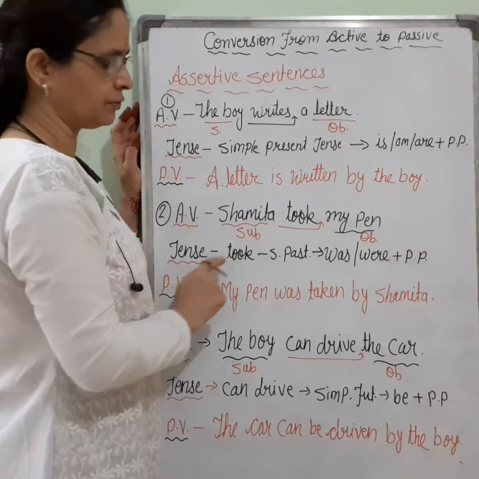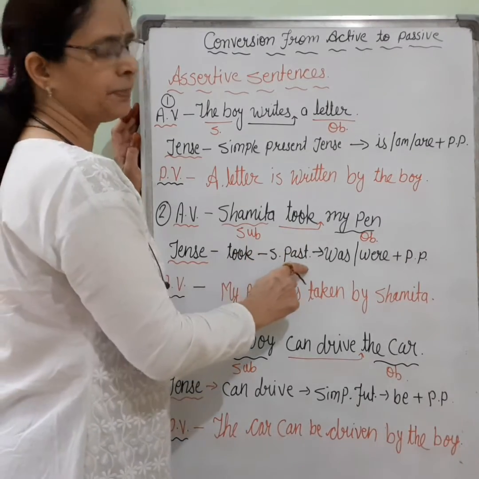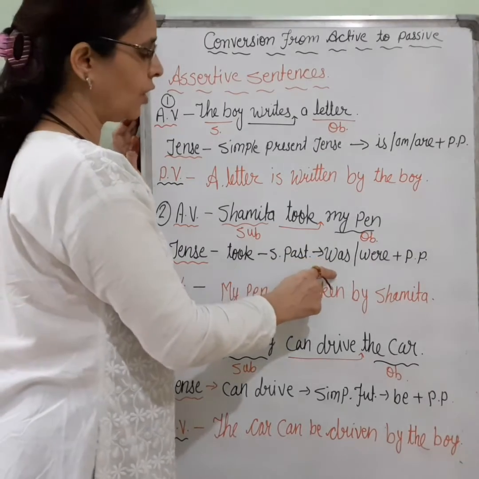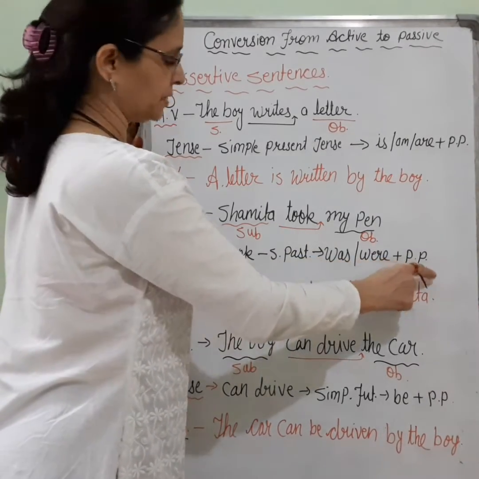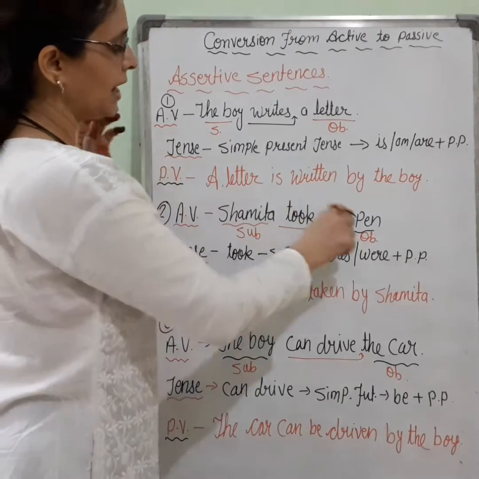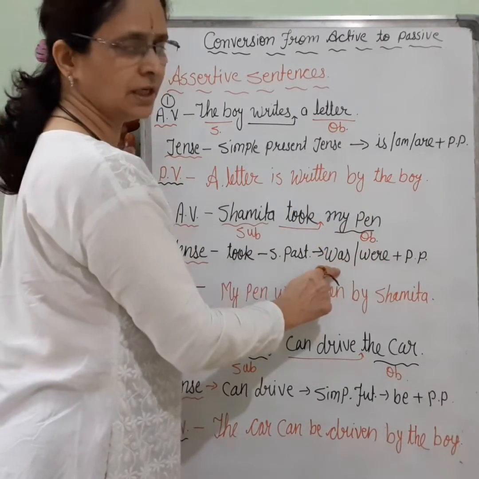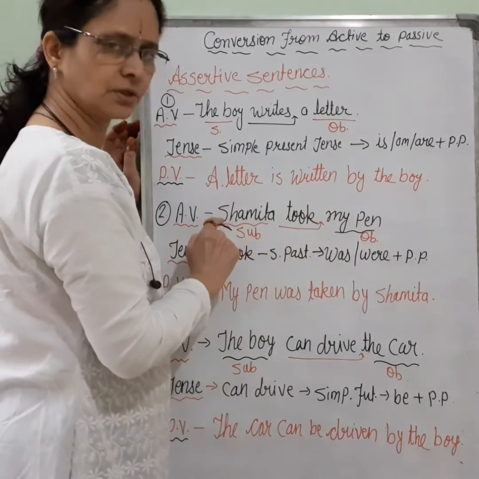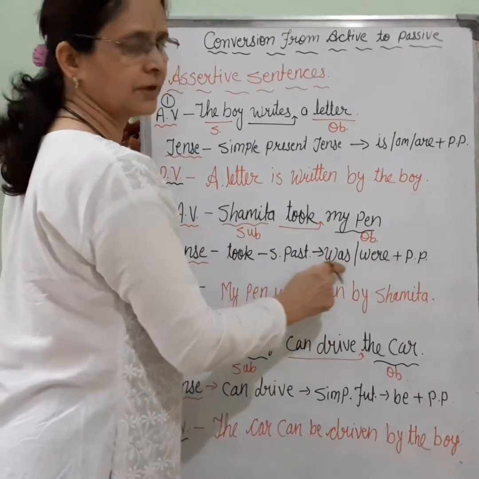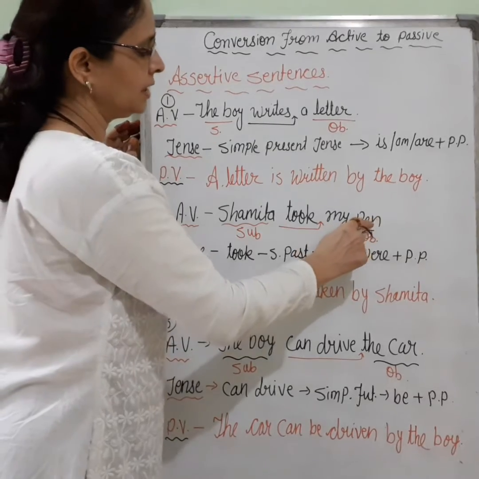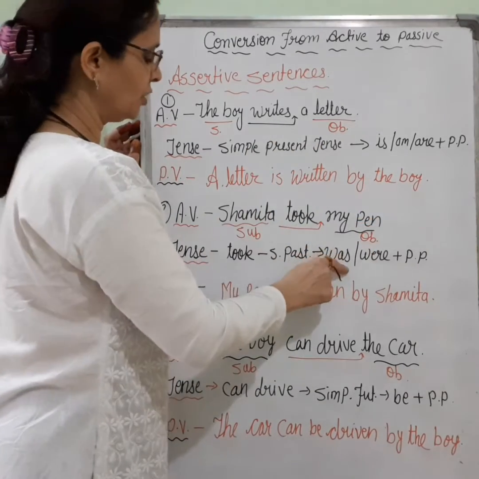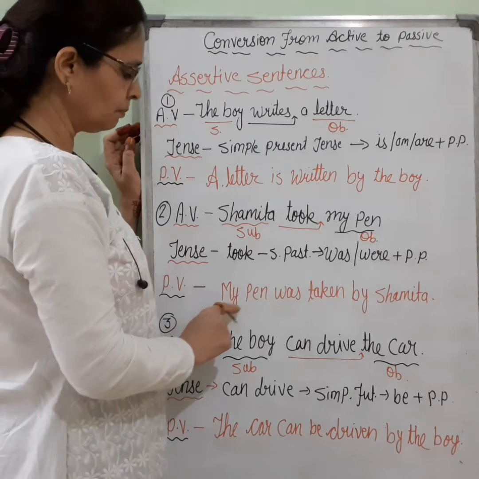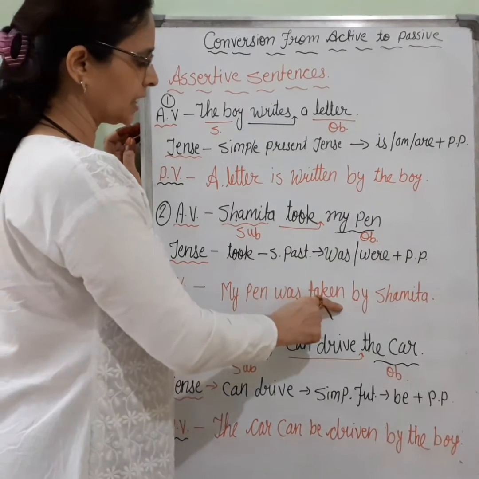Then the tense we have to find. Took is the simple past tense. For simple past tense, the rule is was or were plus past participle. Shamita is singular, my pen is also singular, so we will use was here. हम यहाँ पर नंबर ऑफ ऑब्जेक्ट जो सब्जेक्ट में कन्वर्ट होता है उसके अकॉर्डिंगली हेल्पिंग वर्ब का यूज करेंगे। My pen is singular, हम was का यूज करेंगे। Passive voice will be: my pen was taken.